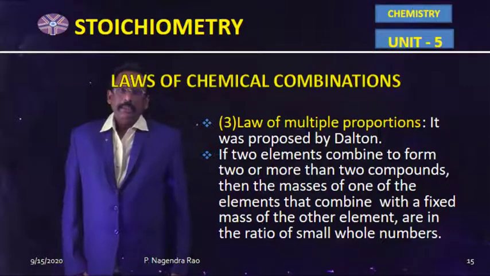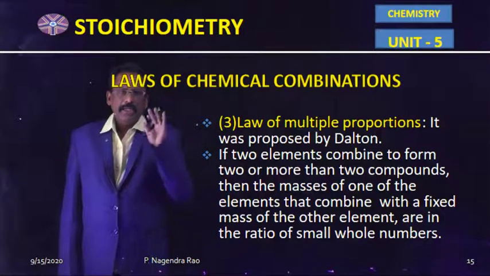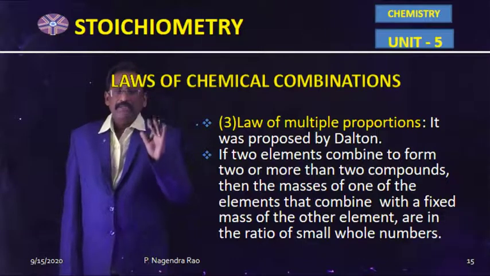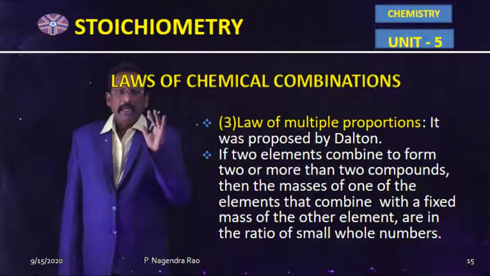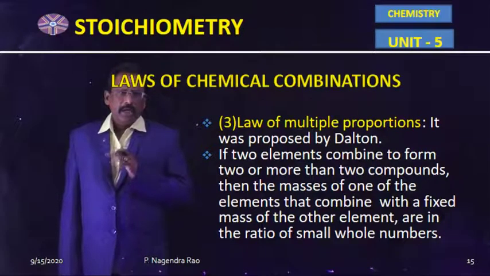Now the third law of chemical combination is the law of multiple proportions. If two elements combine together, two or more than two compounds are produced. In those compounds, different weights of one of the elements combine with a constant weight of the other element in a simple numerical ratio to each other, according to Dalton. The law of multiple proportions was proposed by Dalton.